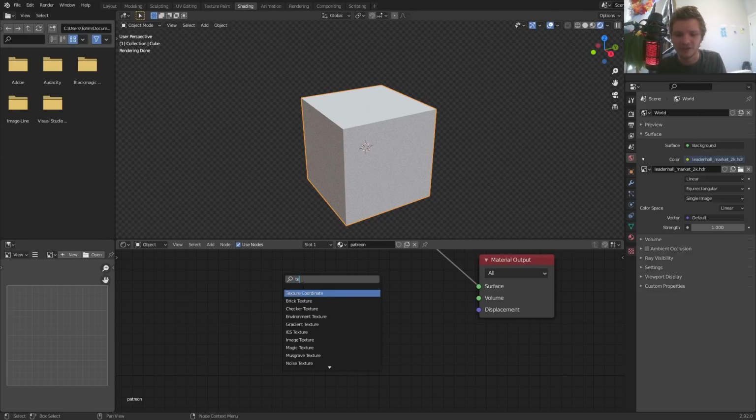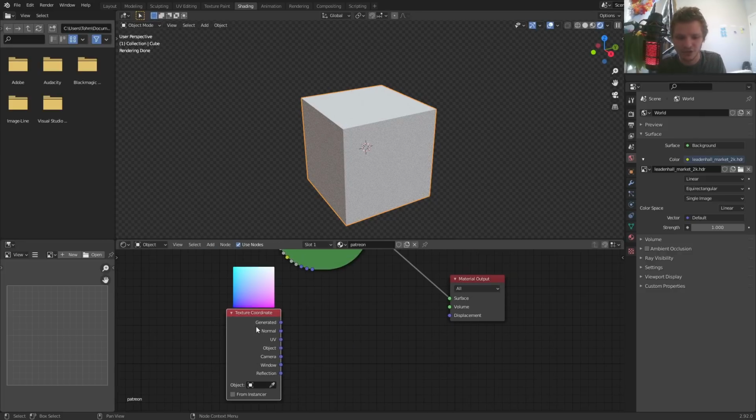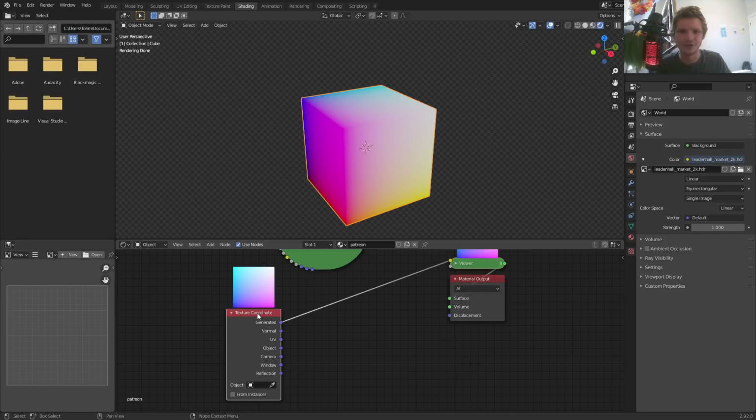With that in mind, we're going to use texture coordinates. Which coordinate system are we going to be using for all of this? We're actually going to be using generated. The reason for this is it's the only coordinate system that moves with vector displacement. Don't worry about it. We need to use generated.